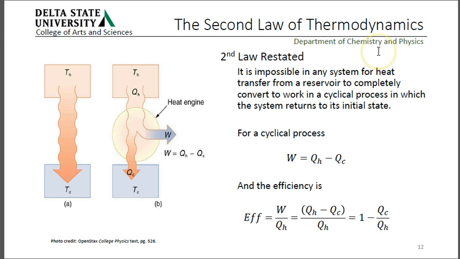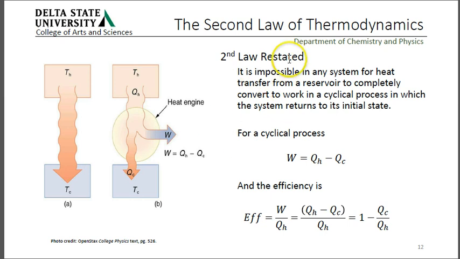Saying it another way, it is impossible in any system for heat transfer from a reservoir to completely convert to work in a cyclical process in which a system returns to its initial state. So, what does this mean in the end? If we go in a cycle, we come back to the same energy point.